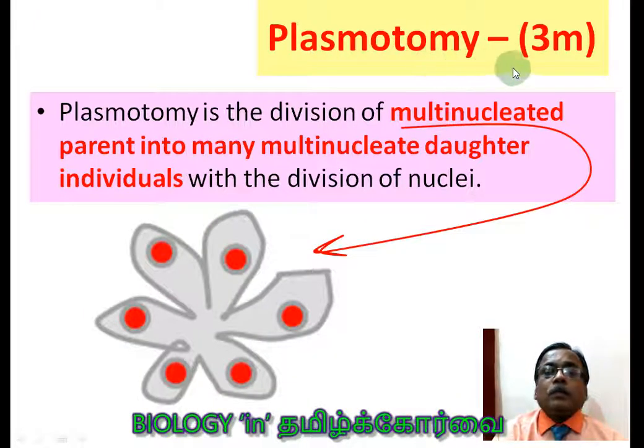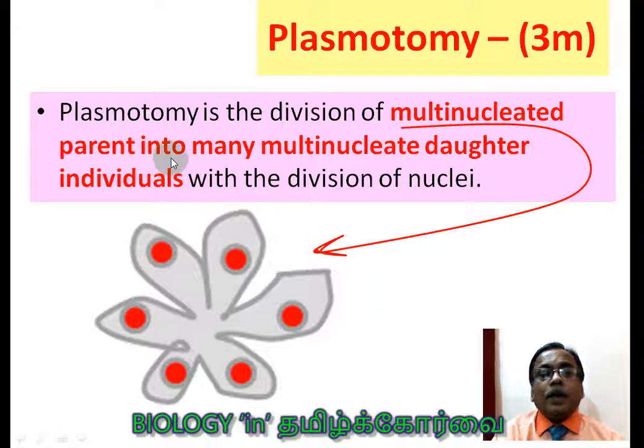Plasmotomy. What is plasmotomy? 3 mark question. Plasmotomy is the division of a multinucleated parent. The point to be noted here is that the parent itself is in a multinucleated condition, student. It is not producing the new nuclei. The parent itself is in a multinucleated condition.